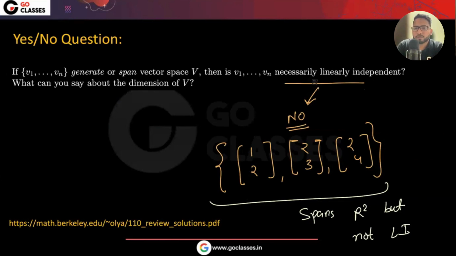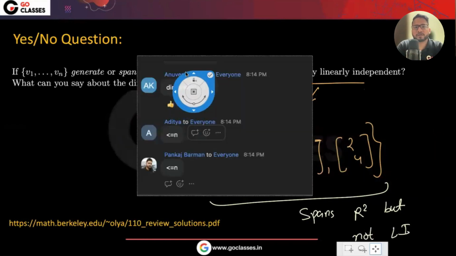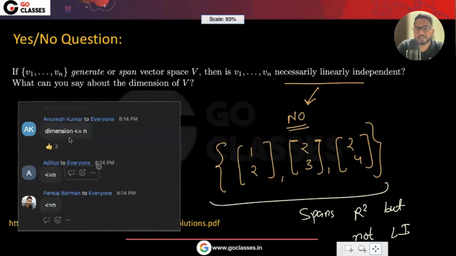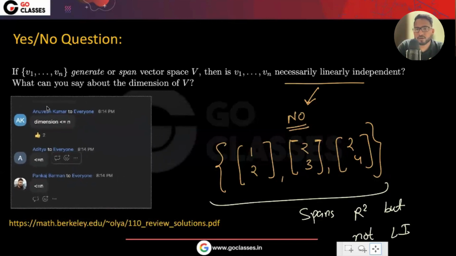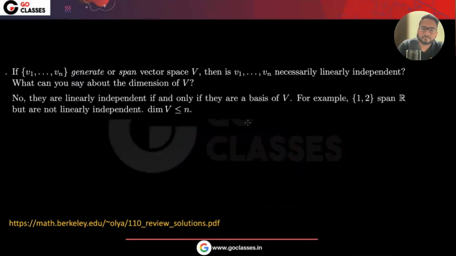I hope you understood why this is the answer. Anyone who is having a problem understanding why the dimension should be less than or equal to n: the basis will obviously be less than or equal to n. It may be linearly dependent, and the basis will be some part of this. So you can say the dimension of V is less than or equal to n. Understood? If there is any problem, you can just let me know. By the way, this question I have taken from Berkeley University.